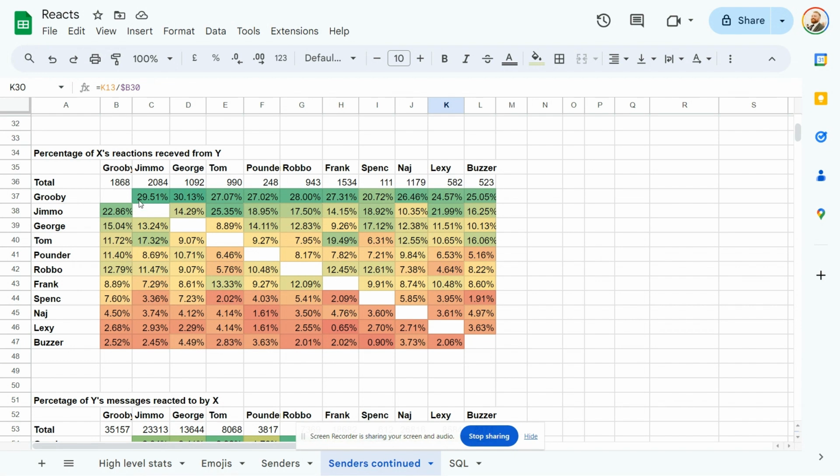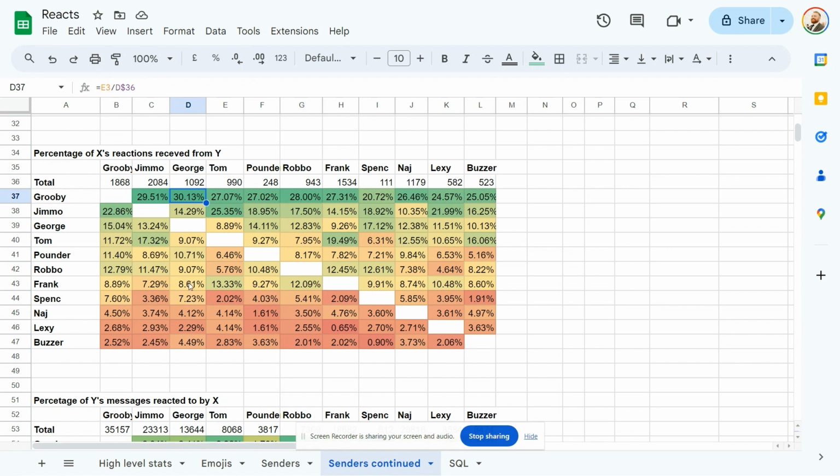So you can see here that Jimmo has received almost 30% of his total reactions from me, and in fact, I've given everyone their highest proportion of reactions. Yeah, I spend too much time on the chat, as I've said before. So the highest here is me to George. That's the highest out of any of these percentages. I account for 30% of George's likes.